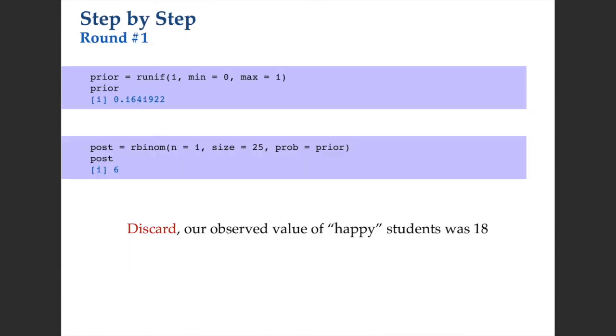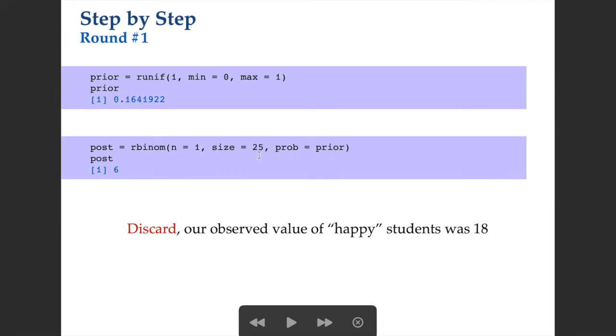We'll walk through this. So let's do this by hand. Okay, so round 1. You guys can do this code as well. Of course, your numbers are going to be different because we're generating these from random numbers, so yours will be totally different. But here's some examples of when I did it. Here I ran this code, randomly generating a prior value, or a proposed value, from our uniform distribution, and this time that was about 0.16.